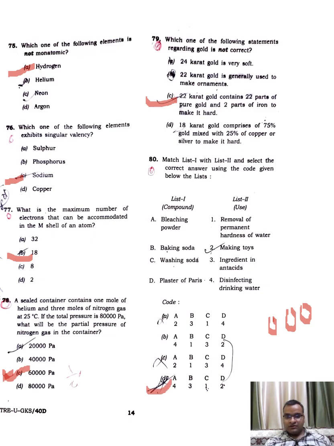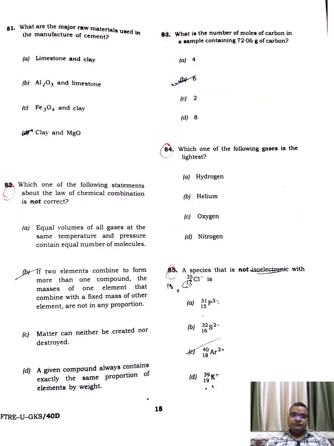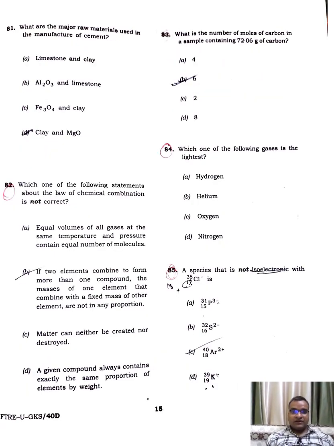Bleaching powder, disinfecting drinking water; baking soda, ingredients in antacid; washing soda, removal of permanent hardness of water; plaster of Paris, making of toys. What are the major raw materials used in the manufacture of cement? Limestone and clay.